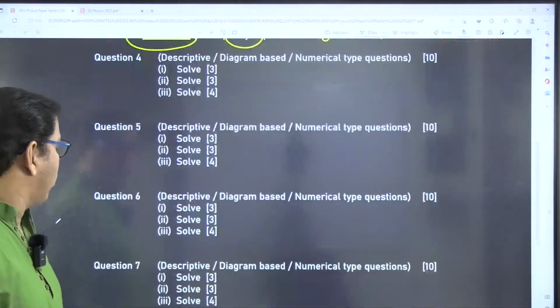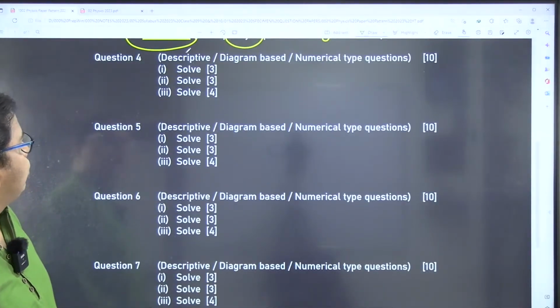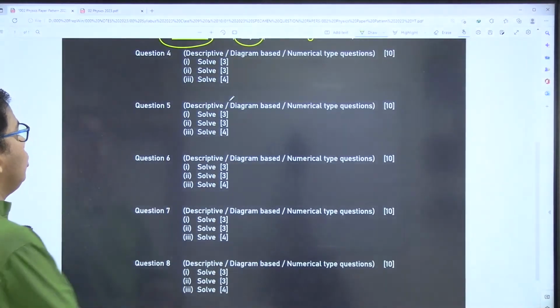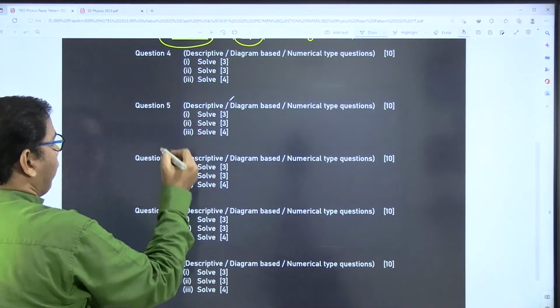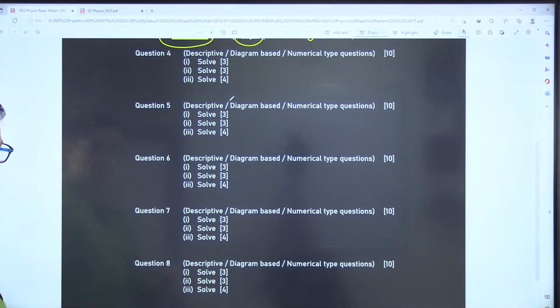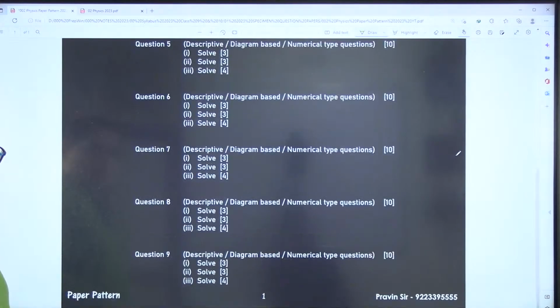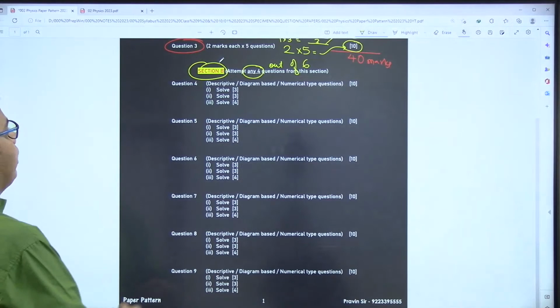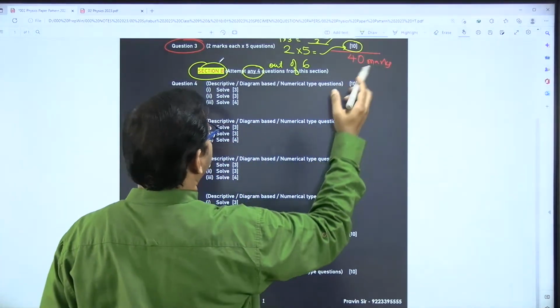Now as far as questions are concerned, there is no major change in the type of questions asked. You will see questions number 4, 5, 6, 7, 6 questions here. Okay, one more question is there, that is question number 9. So these 6 questions, and you have to solve any 4.